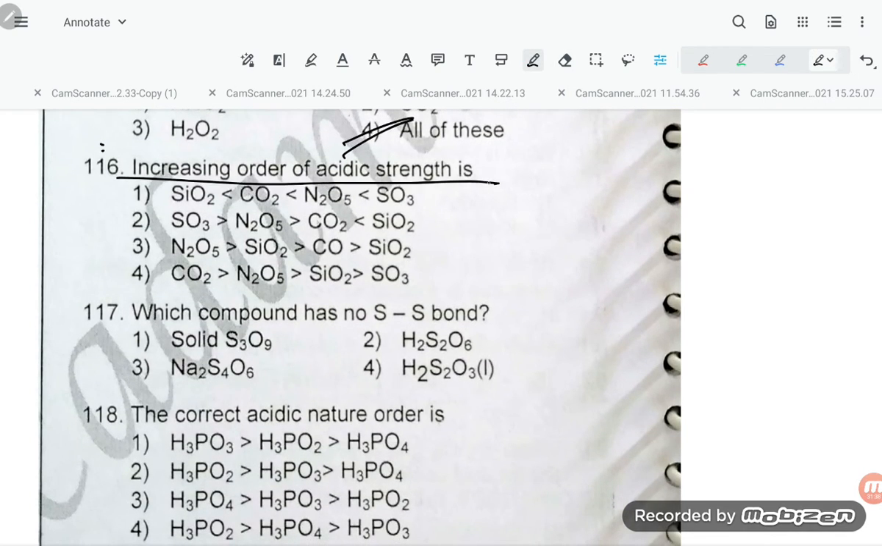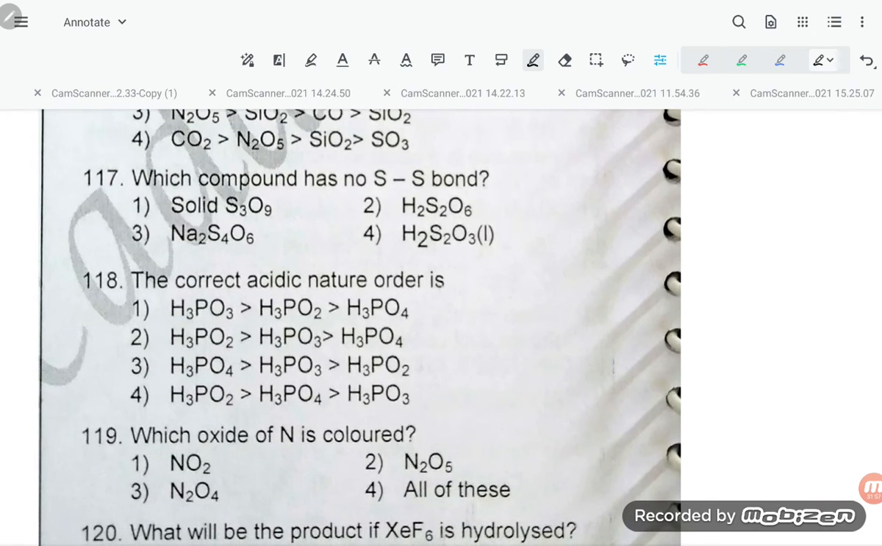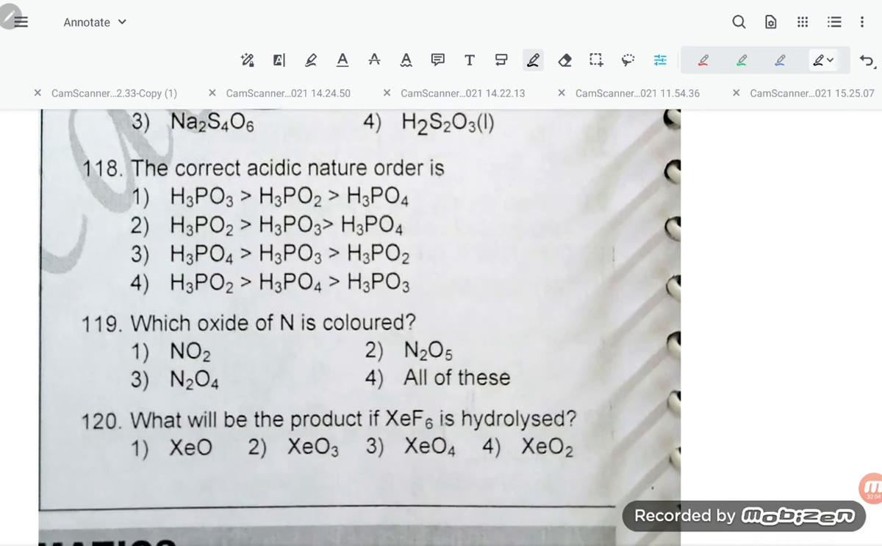Increasing order of acidic strength, 116. It will be SiO2, CO2, N2O5 and SO3. As the oxidation number increases, the acidic strength will increase. Which compound has no S-S bond? Solid S3O9 has no S-S bond.